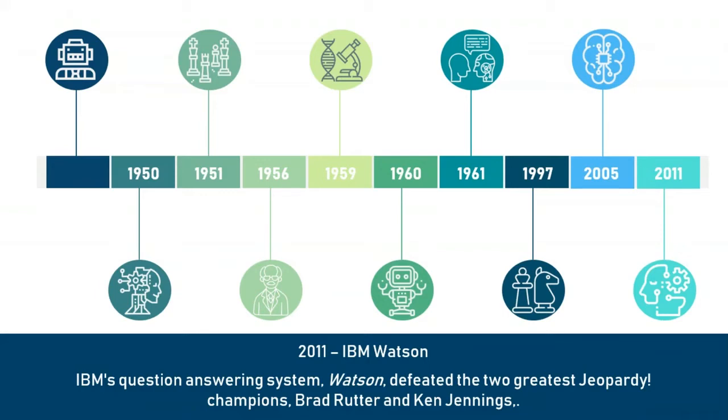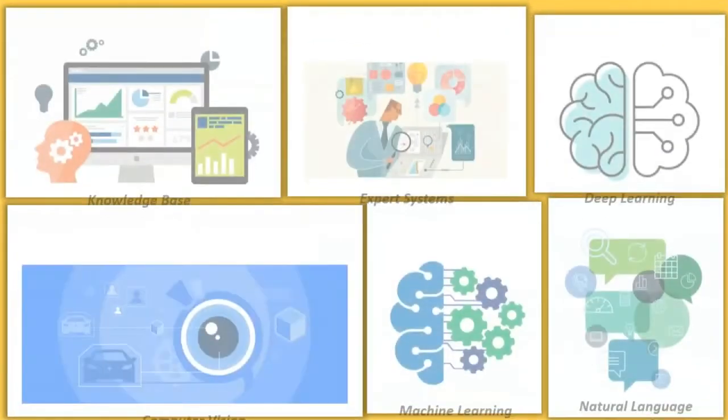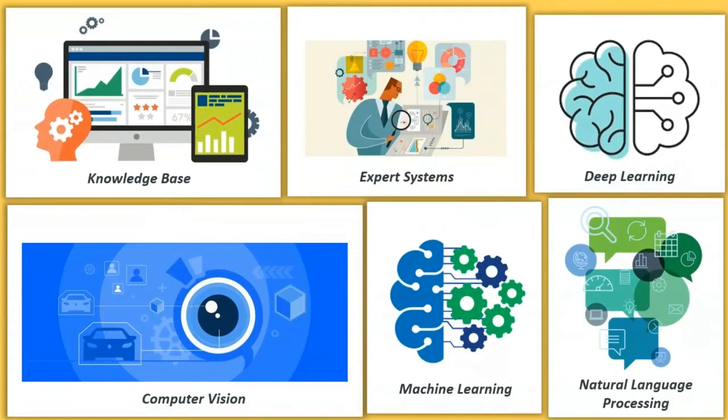So, guys, this was how AI evolved. It started off as a hypothetical situation. Right now, it's the most important technology in today's world. If you look around, everything around us is run through AI, deep learning, or machine learning. Since the emergence of AI in the 1950s, we have seen an exponential growth in its potential. AI covers domains such as machine learning, deep learning, neural networks, natural language processing, knowledge base, expert systems, and so on. It has also made its way into computer vision and image processing.